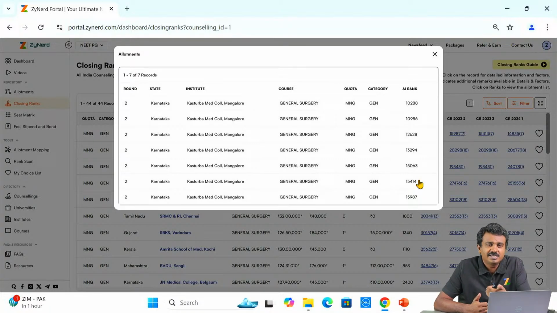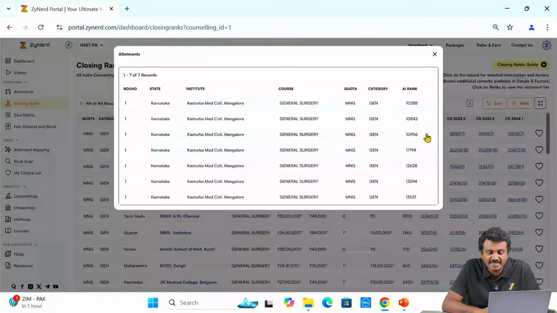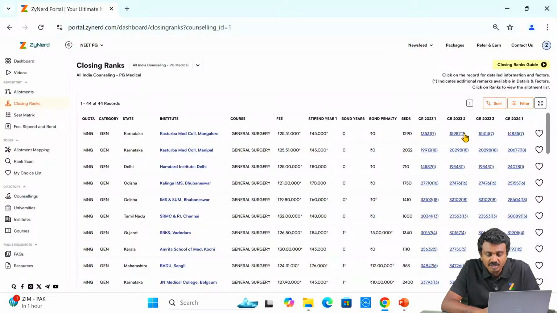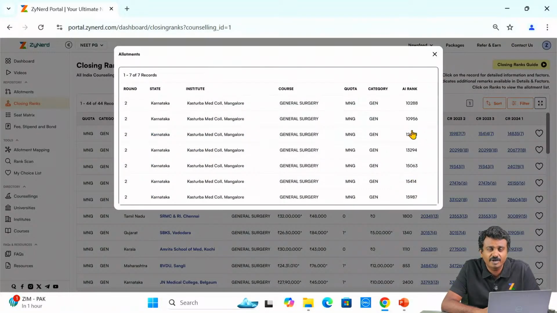They might not have joined the seats. After being allotted, of these 7 candidates, some might not have joined the seats, or some might have joined the seats and opted for upgradation, correct? So what happens when you opt for upgradation?